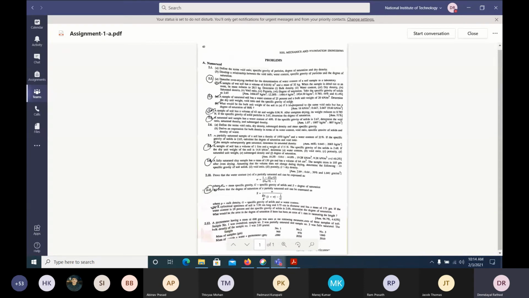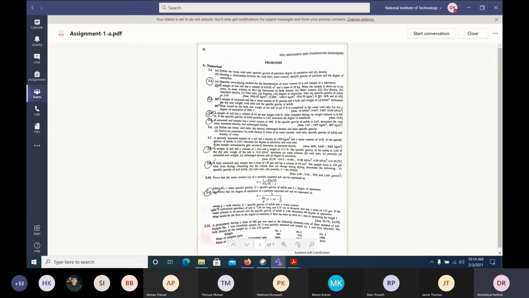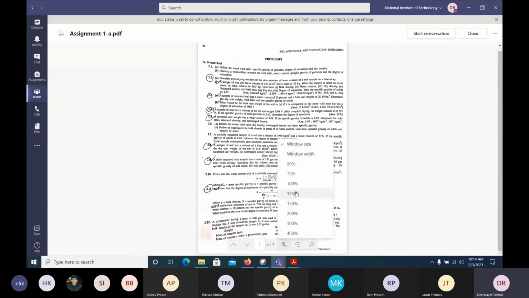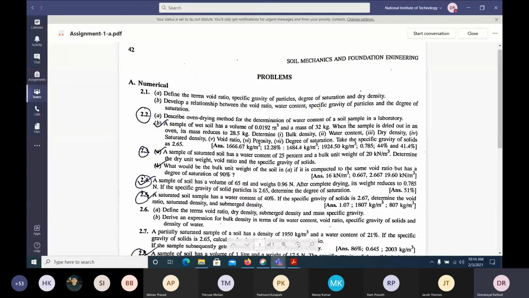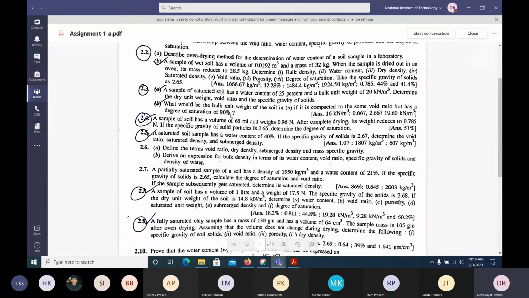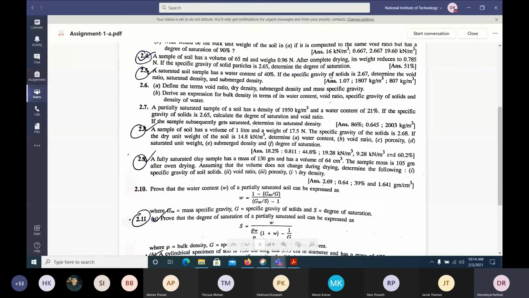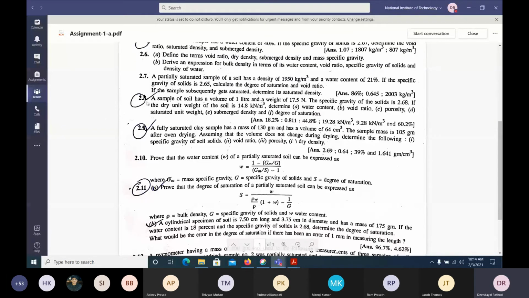So this is your assignment, and I have given the answers also here. These are the problems you need to work out. Look here, 2.2 you have to do it. Answers are given here. Okay. Work out 2.3, answers are given here. 2.4 you work out, answers are given here. Okay, so you try to work out.